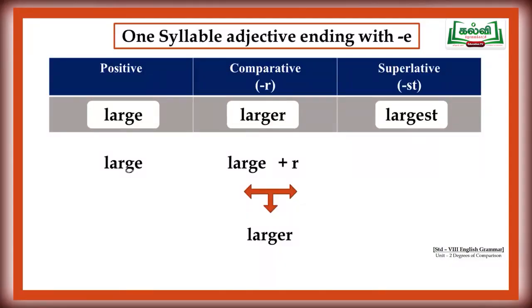Large plus R gives larger. Then large plus ST for the superlative degree gives largest. So, large positive, larger comparative, and largest superlative.